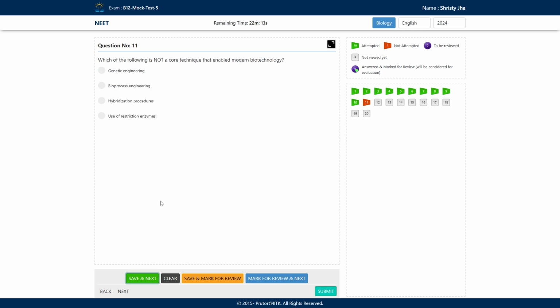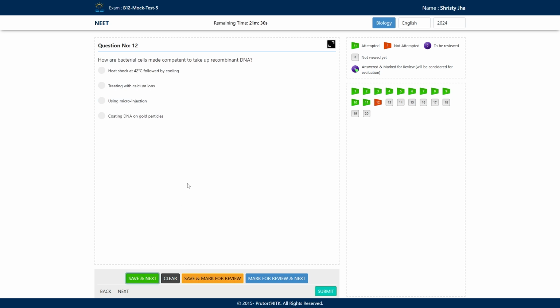Next question is, which of the following is not a core technique that enables modern biotechnology? We studied this in the very first class when we started the biotechnology chapters. Genetic engineering and bioprocess engineering are the two core techniques which have enabled modern biotechnology, and the use of restriction enzymes is also one of the very important techniques. So what is not a core technique is the hybridization procedure. So the answer is C.